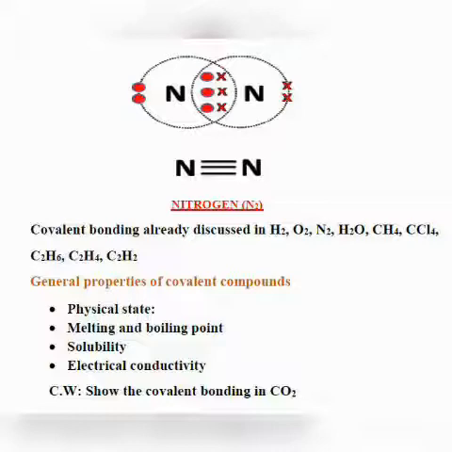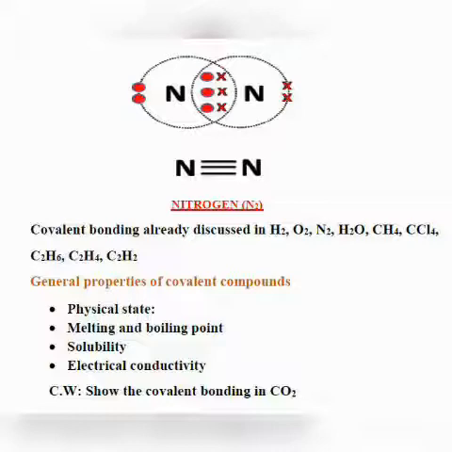Okay, physical state. Covalent compounds may be solids, liquids or gases. For example, ammonia, carbon dioxide, methane, they are gases at room temperature. However, water is a liquid and wax, glucose, sucrose are solids. Okay. Then melting and boiling point. Covalent compounds do not consist of ions, so their boiling and melting points are low.